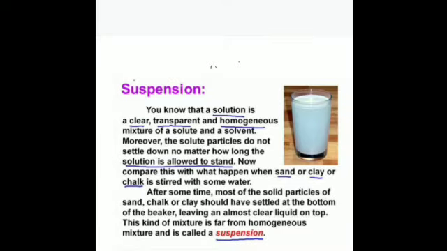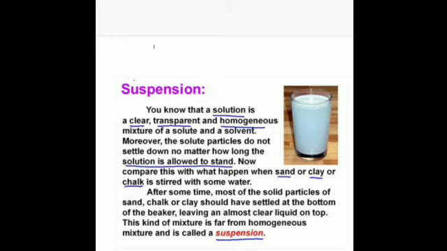That is the heterogeneous mixture in which the size of the solute particle is greater than 10 to the power of minus 4 centimeter. Is that clear? Or you can say 1000 nanometer, they are known as suspension. So chalk in water, flour in water, mud in water, wheat flour in water, that I have just told you, are some examples of suspensions.